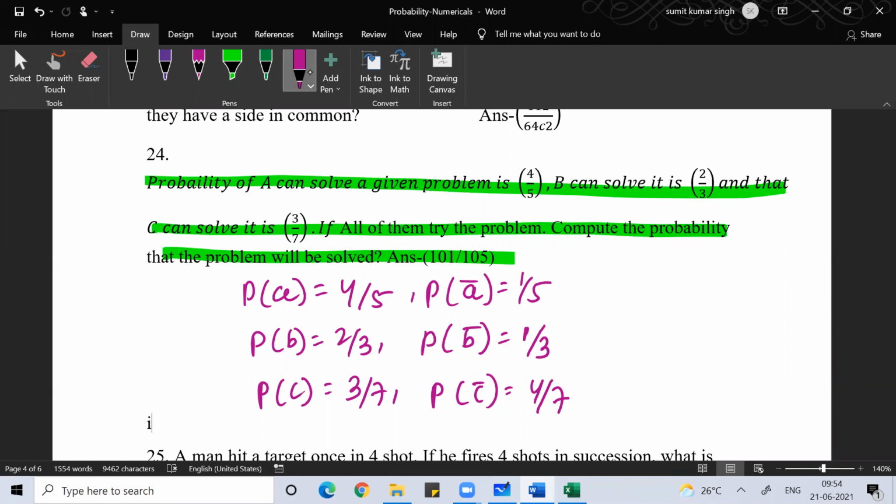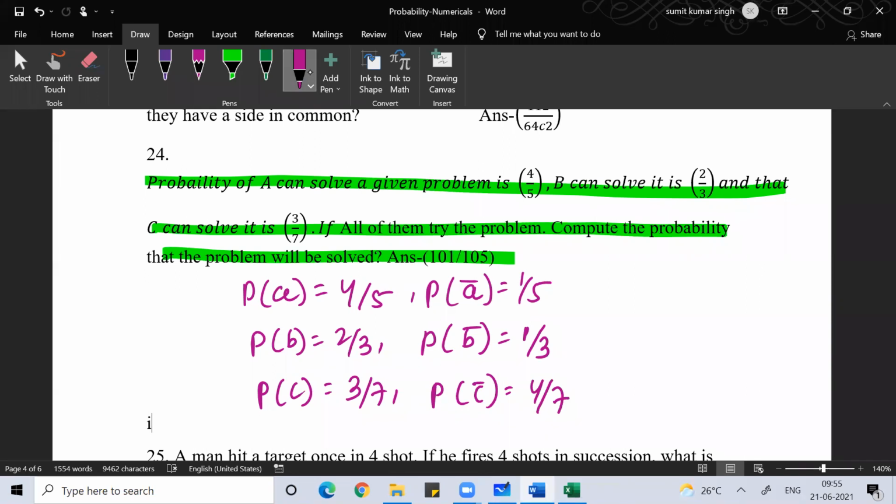Okay, so what is your question? The question is to compute the probability that the problem will be solved. Imagine I give the problem to A, I give the problem to B, I give the problem to C, and the probabilities that they can solve the problem are given to us. We need to find the probability that the problem will be solved.